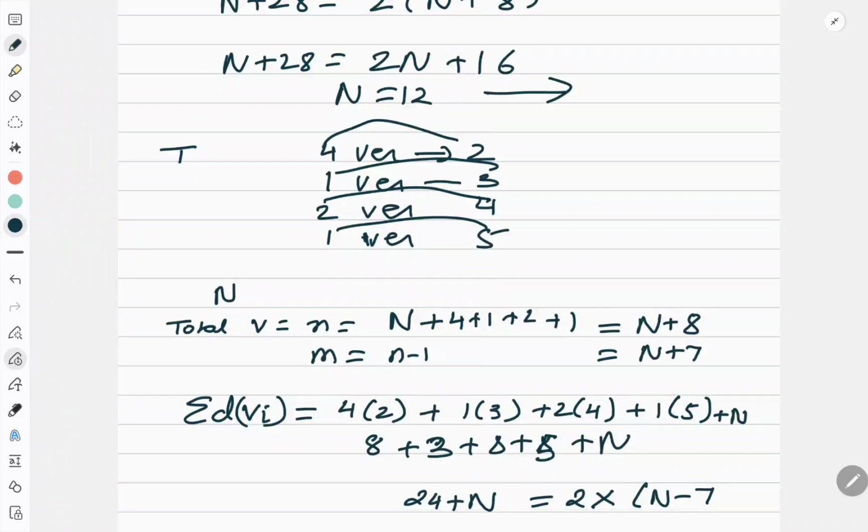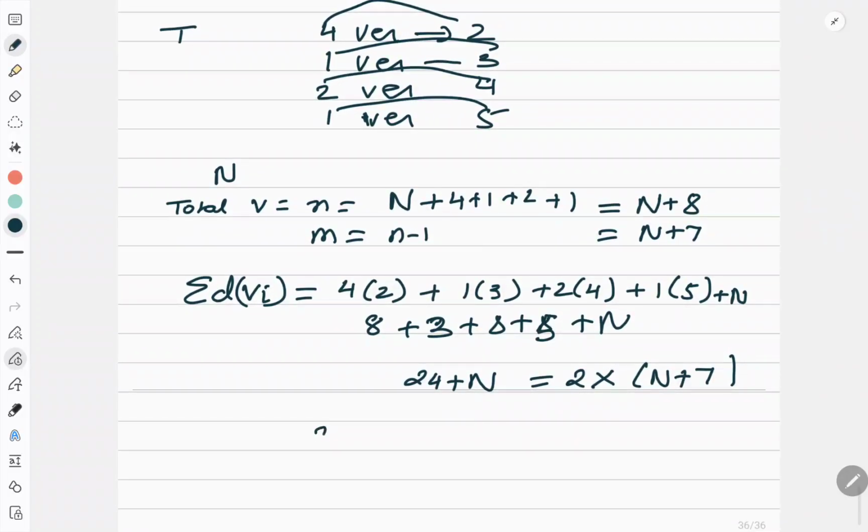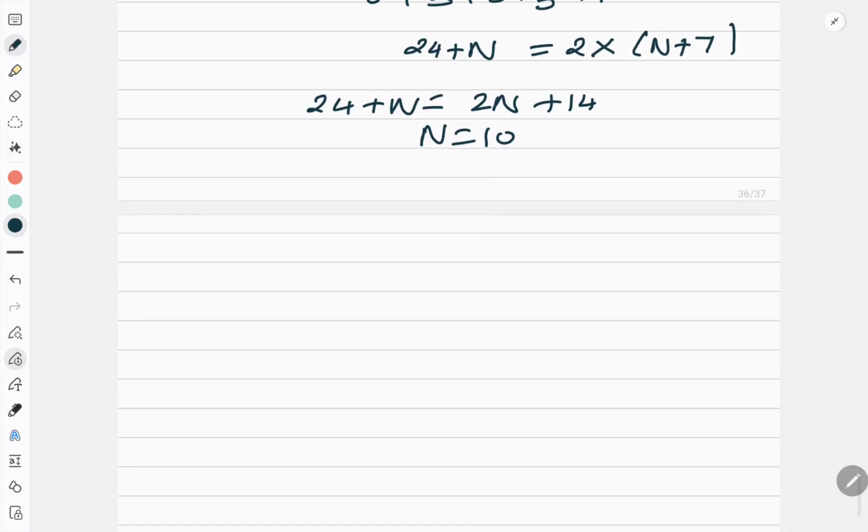Correct? Number of edges is equal to n plus 7. So this gives me 24 plus n is equal to 2n plus 14. So n is equal to 10. So this type of numericals are very important, and you should try all the possible numericals you get in this topic. Right? Now come to the theorem, which I said is a very important theorem in trees.